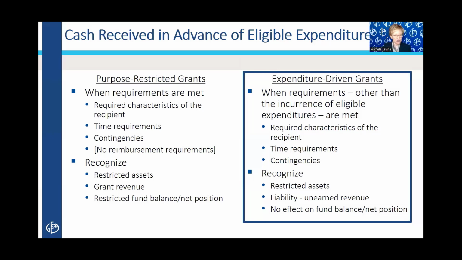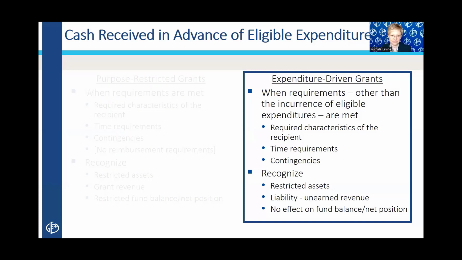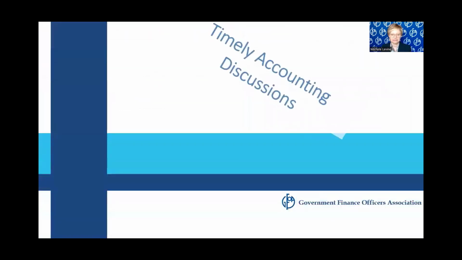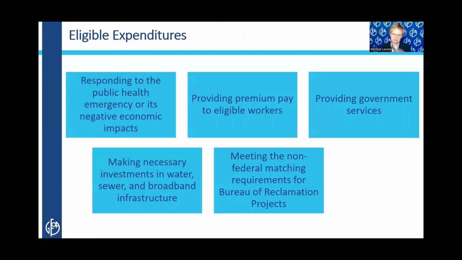Now, that's not a term we usually hear when we talk about grants, right? We just say incurred. But usually the identification process is part of the claiming for reimbursements, right? That's when we identify specific expenditures with the grant revenue. Well, because we got this cash in advance, it's sort of its own step. We have to incur eligible expenditures in order to recognize the revenue.